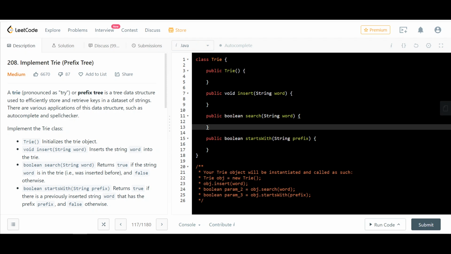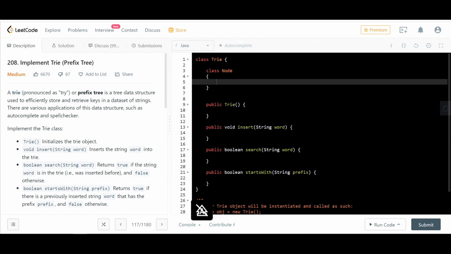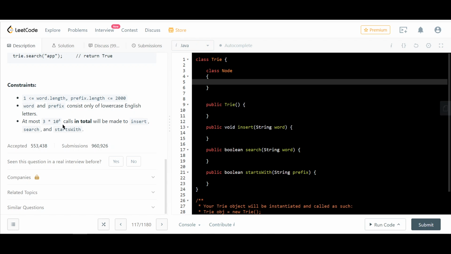Okay, so what are the things that a trie has? It will have a root node, right, which will be of type trie node. So we need to define a class, let's just call it node, right? What does node have? Okay, what are the different alphabets? It's only lowercase English letters. Fine.